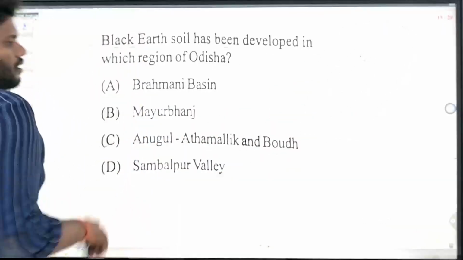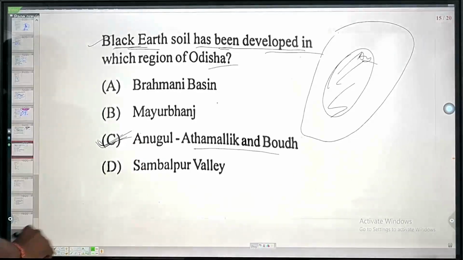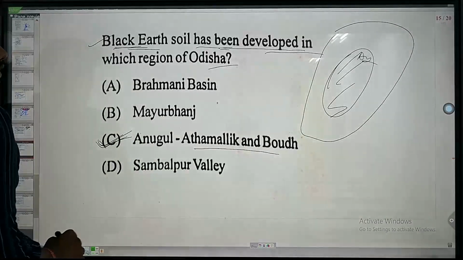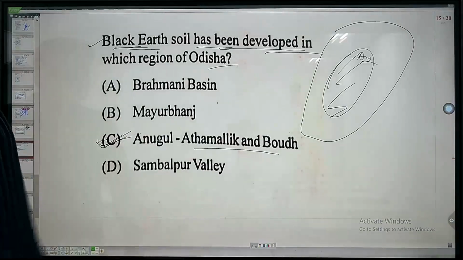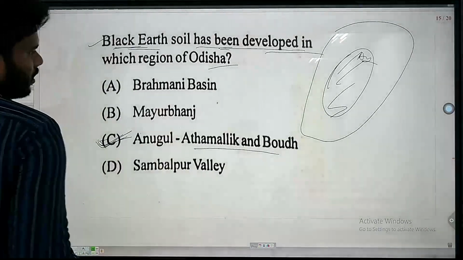So this is a bigger topic. So here Angul, Athmalik and Boudh are basically considered to have black earth soil.